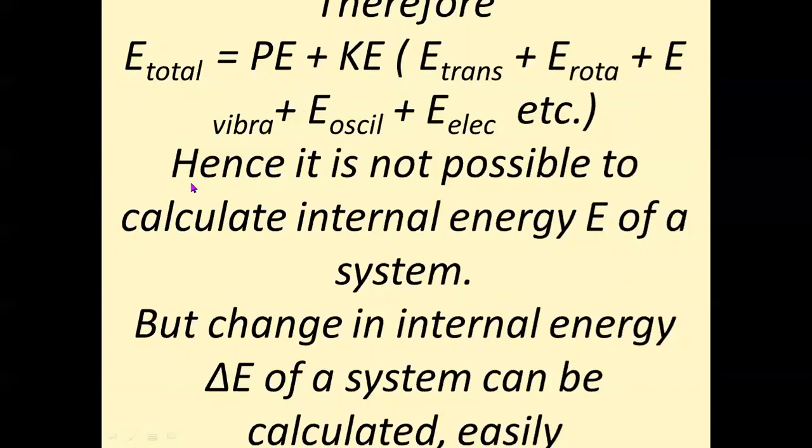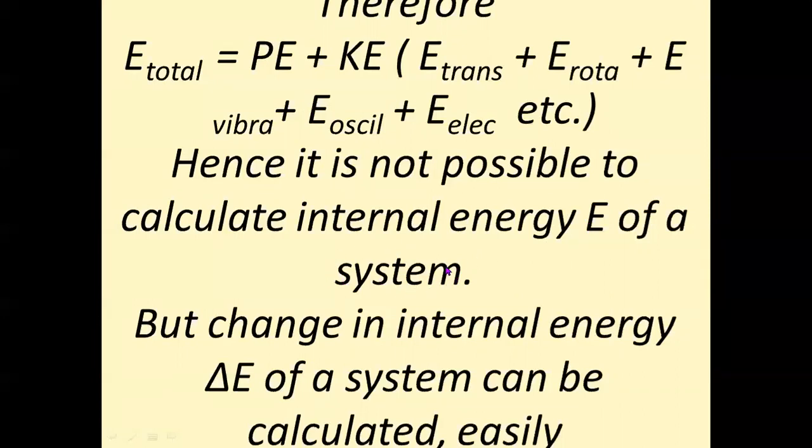We should remember that we cannot calculate or measure the internal energy of a system. So it is not possible to calculate the internal energy of a system, but the change in internal energy of a system can be calculated. What is the meaning?